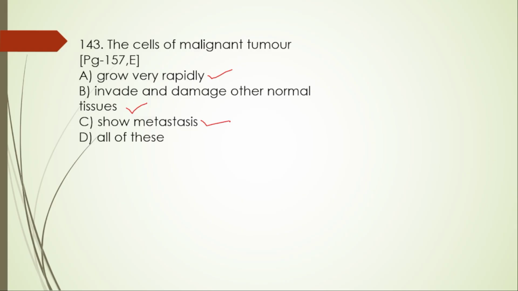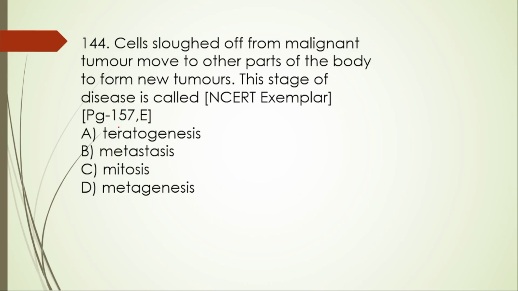So due to metastasis only, the malignant tumor will spread. So all of this is right. 144. Cells sloughed off from the malignant tumor move to the other parts of the body to form new tumors. This stage of disease is called metastasis. Just now we discussed.